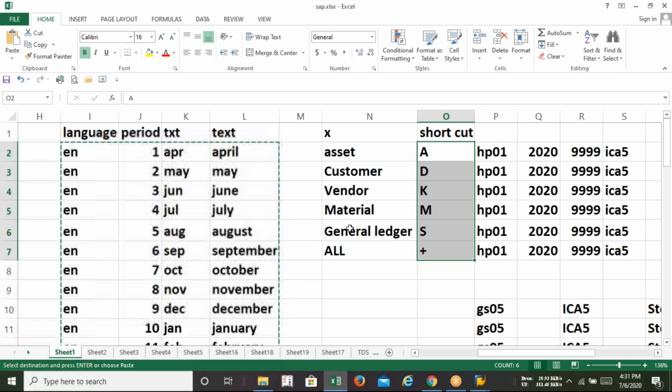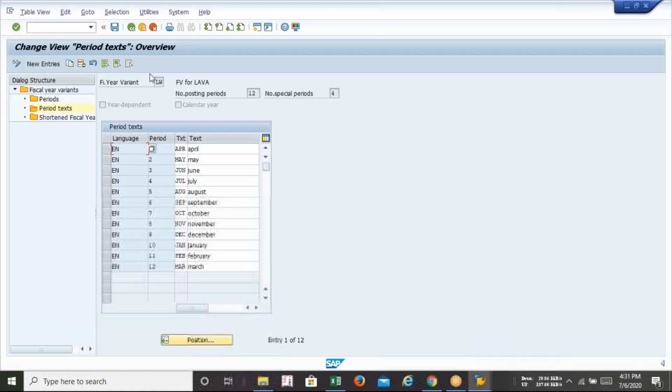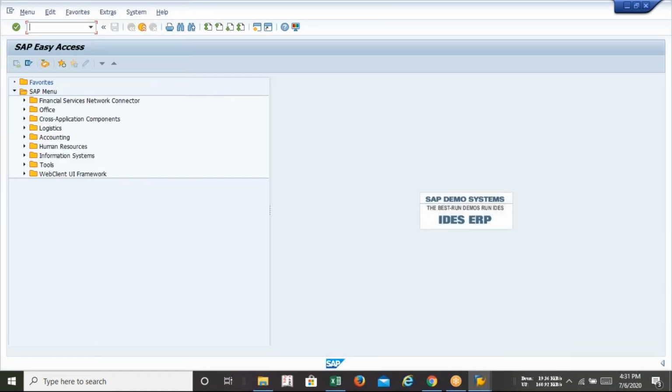So boys and girls, SAP is different from other software. Why? Because in SAP, everything we need to create. The system is offering nothing except the structure. SAP is giving you the structure, that SAP Easy Access. In this structure, you have to configure your own house, your own business blueprint.